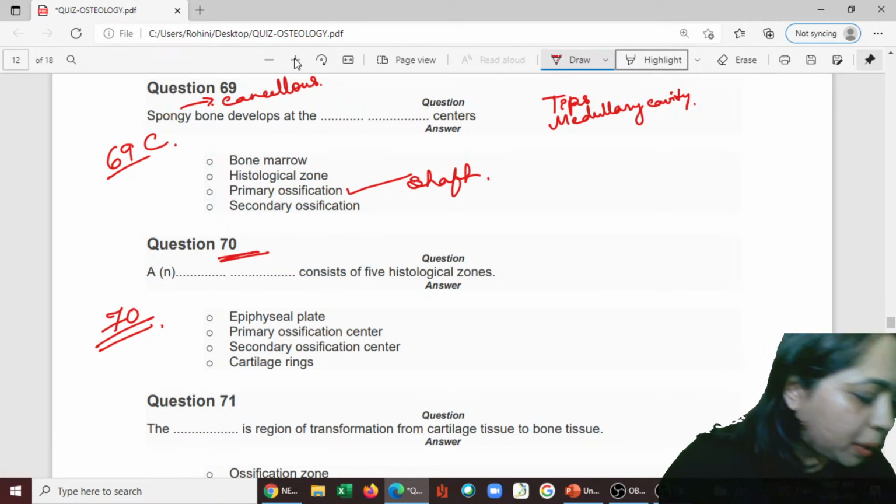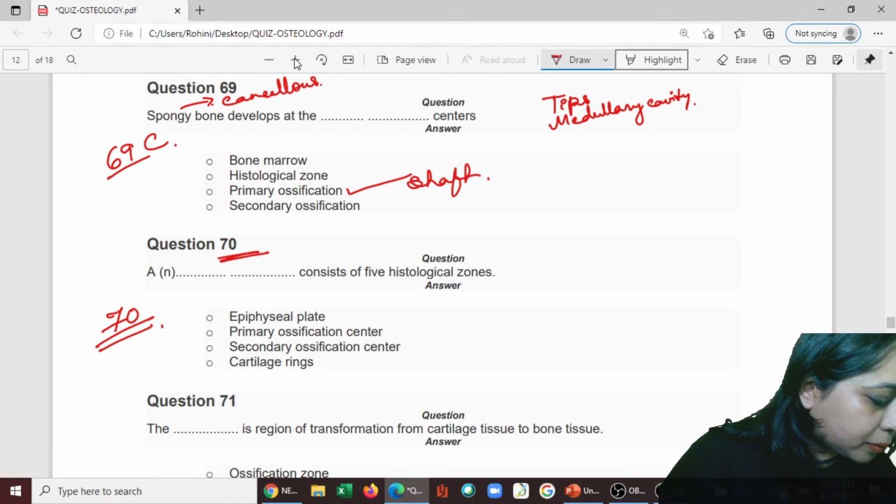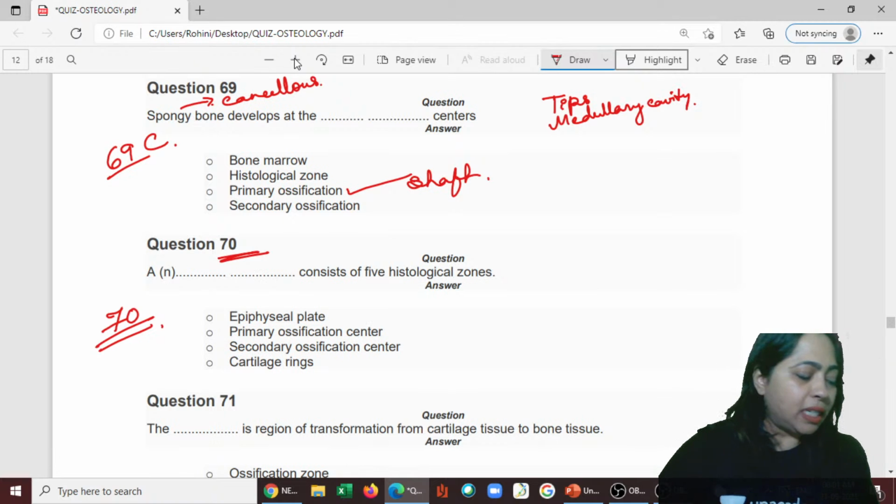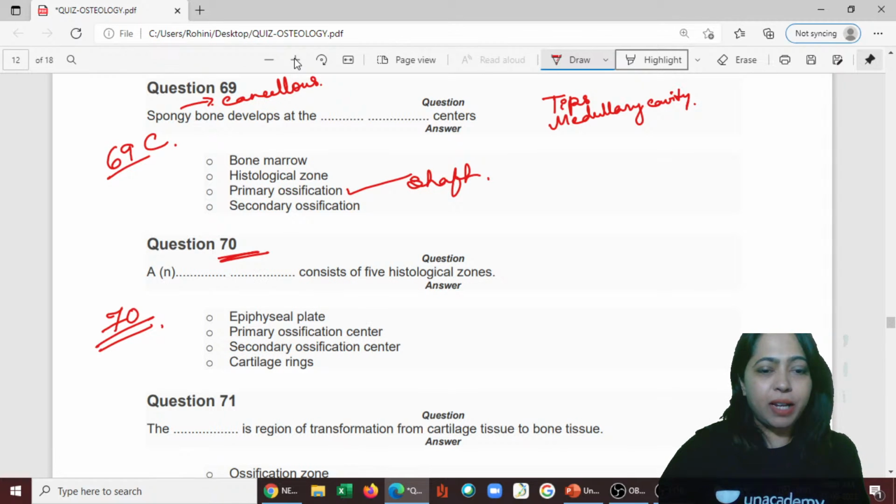What is the answer for this, Murli? 70 is A, epiphyseal plate.